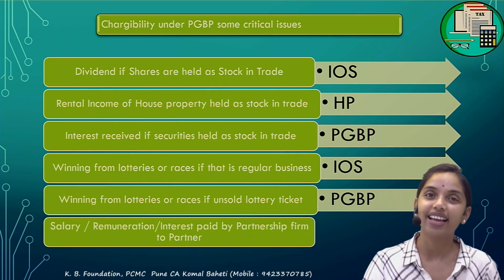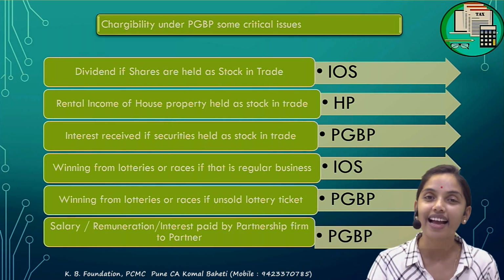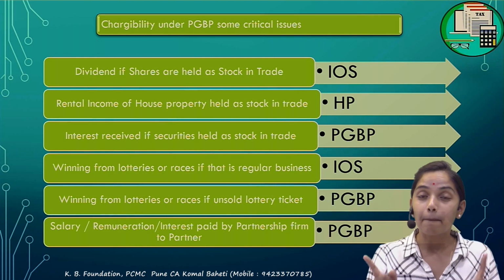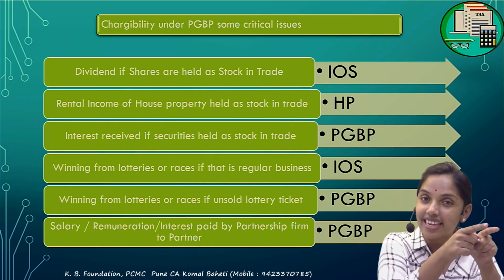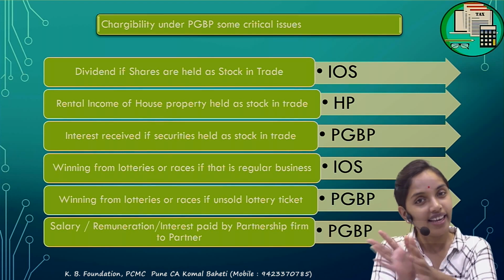Next, salary and remuneration given to the partner. Already told, this is always to be taxed under the PGBP, but to the extent it is allowed as an expenditure. Whatever is expenditure for the firm, that much is income for the partner.